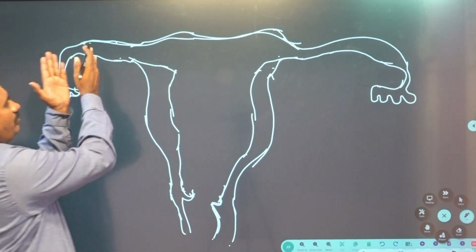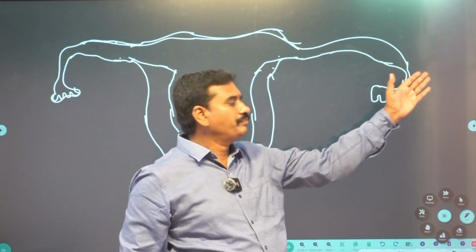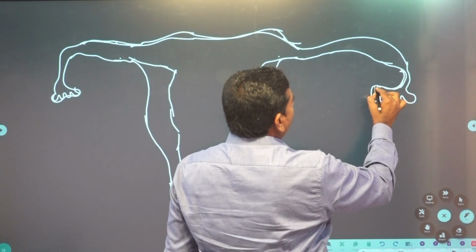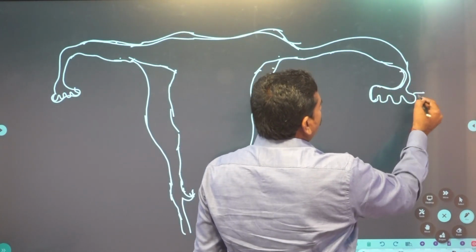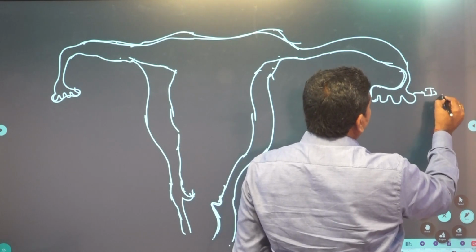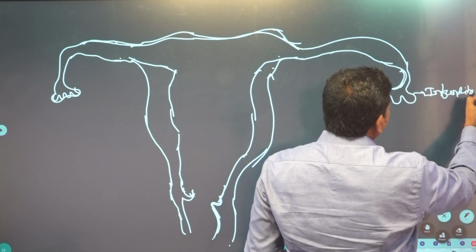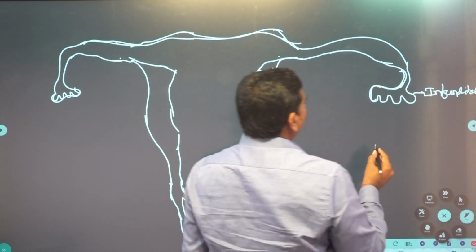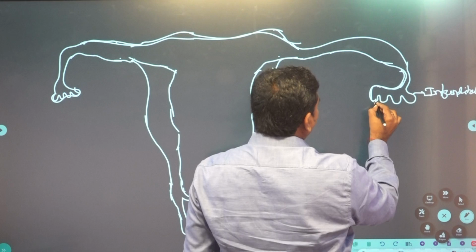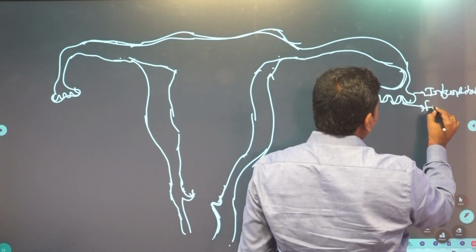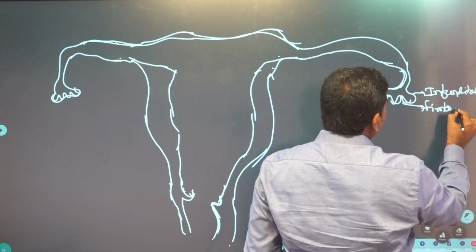These are the one pair of oviducts. Each oviduct starts with the infundibulum. This infundibulum has finger-like projections called fimbriae.